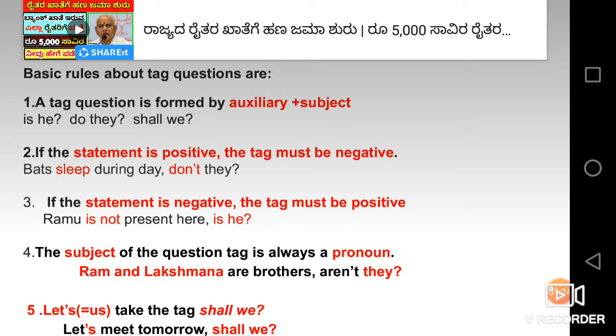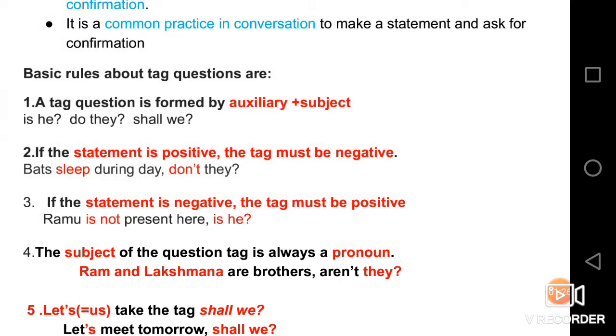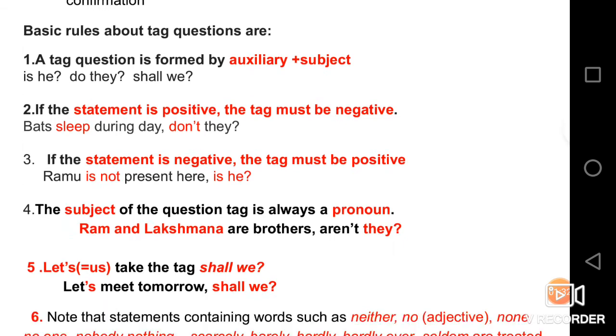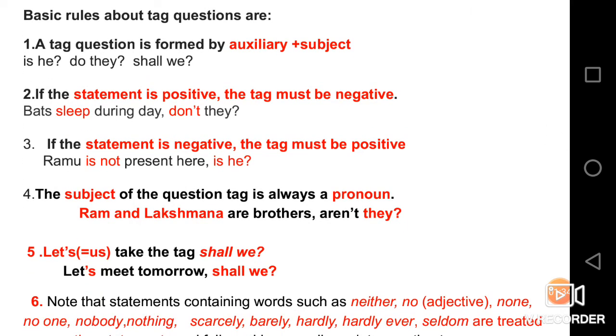The subject of the question tag is always a pronoun. Look at this example. Ram and Lakshmana are brothers, are not they? See, in this statement, Ram and Lakshmana are subjects. But whereas in question tag, instead of Ram and Lakshmana, the appropriate pronoun is used, that is they. They represent Ram and Lakshmana.